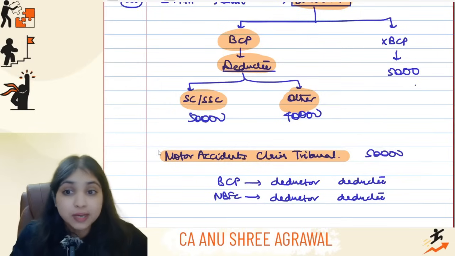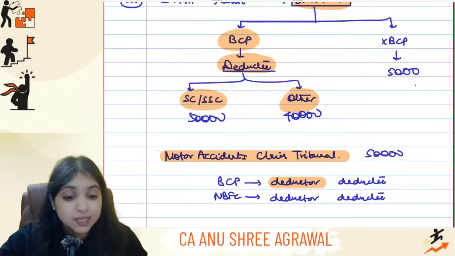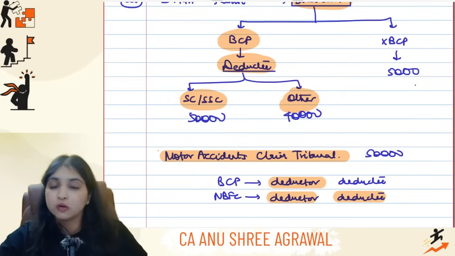Okay. Now in 194A, BCP can be deductor, can't be deductee. NBFC can be deductor also, can be deductee also, both allowed.